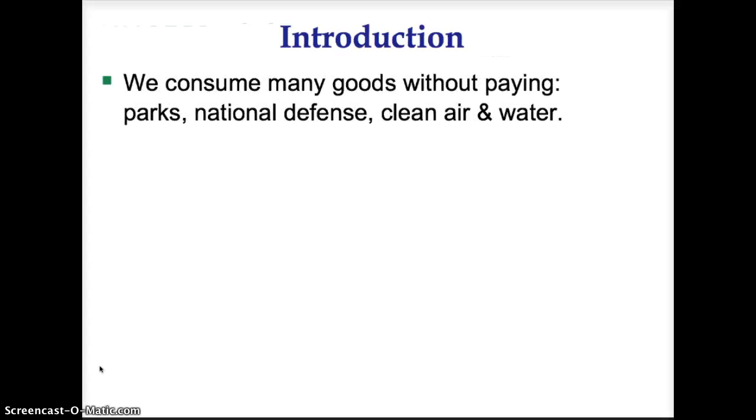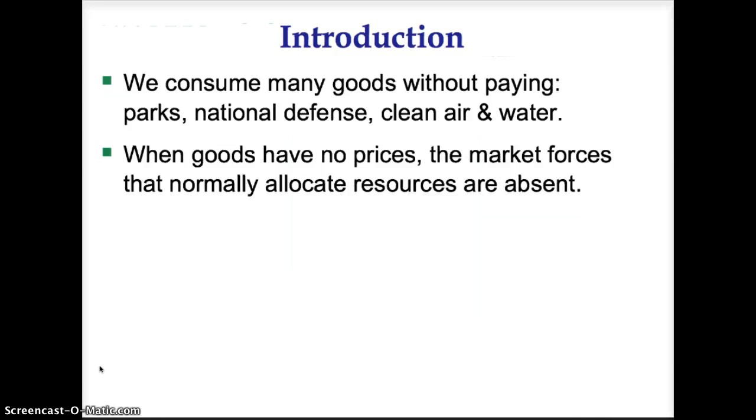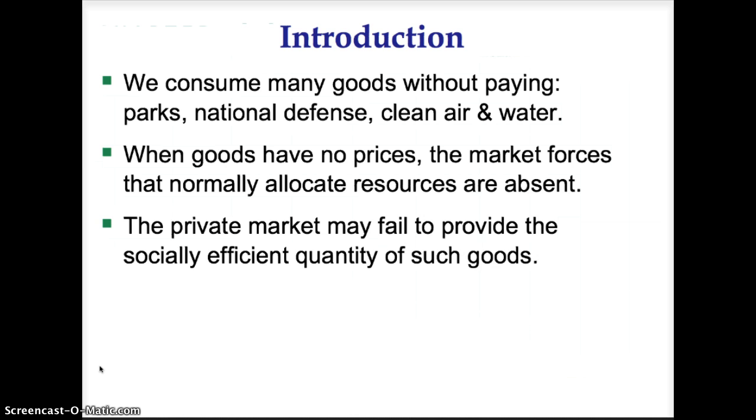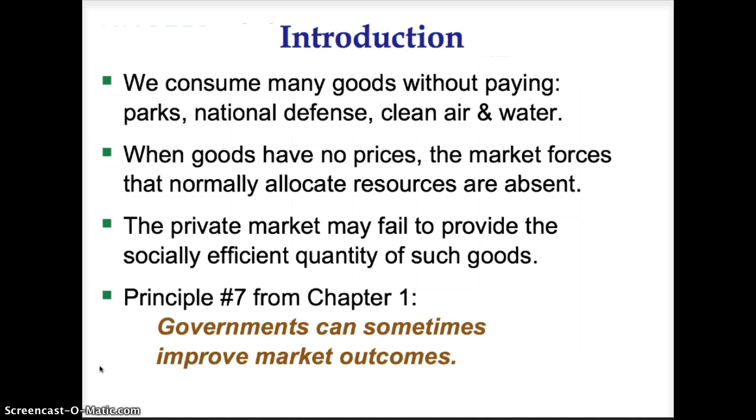We consume many goods without paying for them: public parks, national defense, clean air, and water. When goods have no prices, the market forces that normally allocate resources are absent. The private market will fail to provide the socially efficient quantity of such goods. This brings us back to principle number 7 of the 10 principles discussed in Chapter 1. Governments can sometimes improve market outcomes.